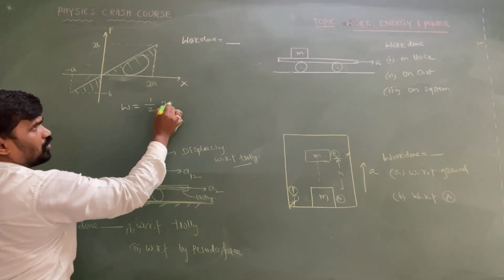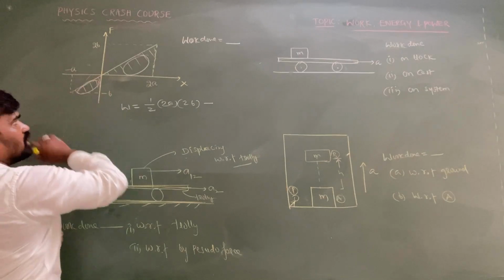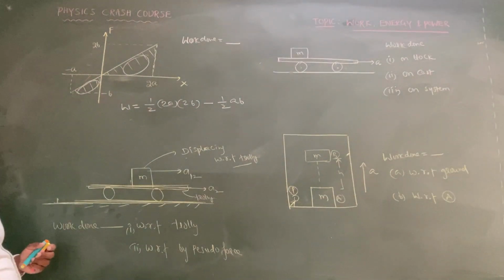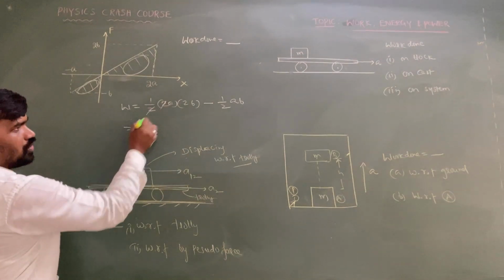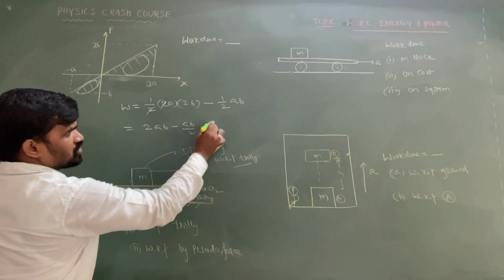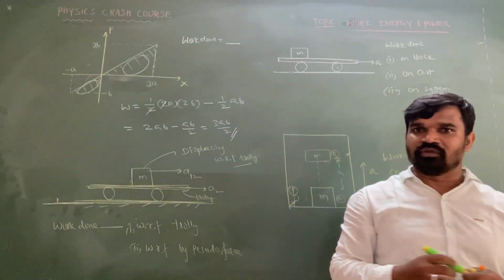Half into 2a into 2b minus area below the x-axis, that is half into a into b. So now we can write, 2 cancel, this is equal to 2ab minus ab by 2, so the answer is 3ab by 2. This is the way to calculate the work done.